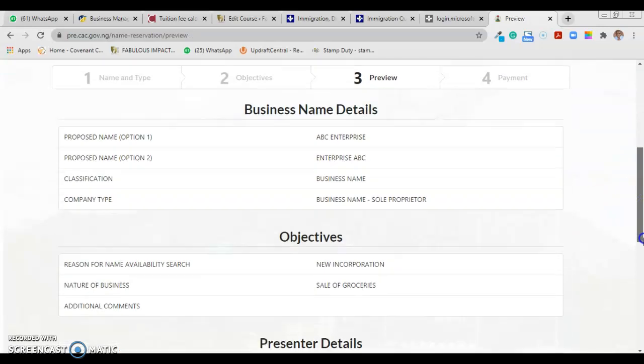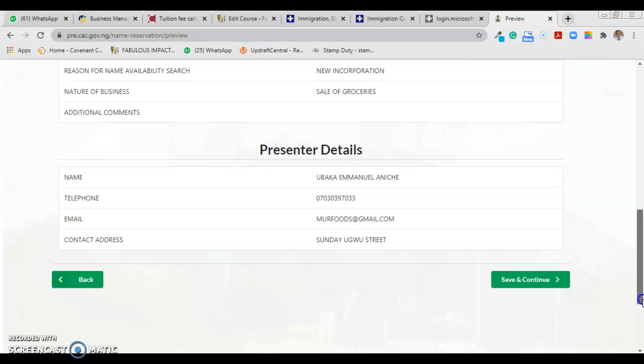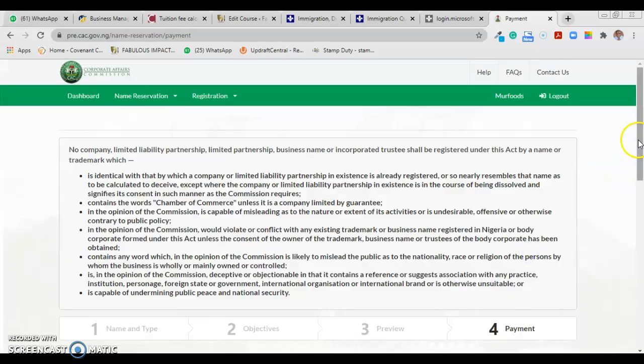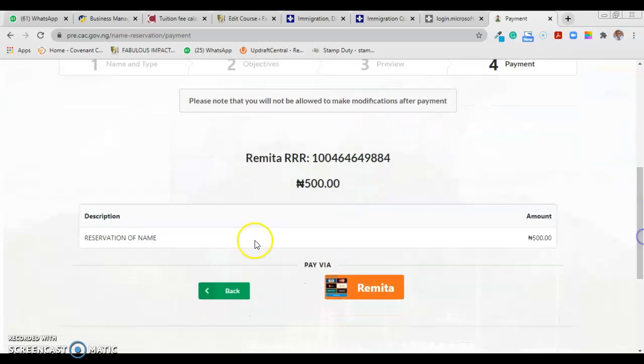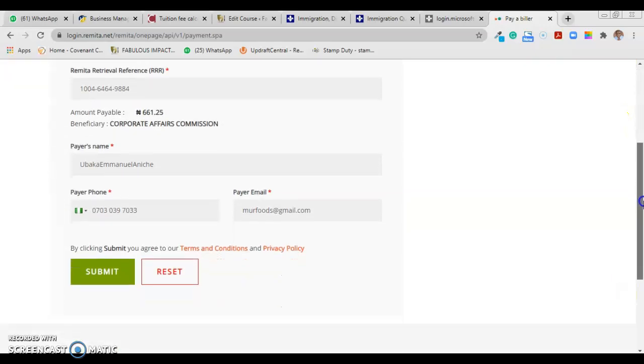Next is to preview. When you preview and see that the information you provided is correct, then you can proceed to payment, which is the last option. So let's save and continue. That will bring us to payment. The payment is 500 naira, not actually 500 naira, because you have to pay Remita charges, so it's about 600 and something naira. After that, you can just click on Remita to make payment. This will bring you to the Remita platform where you're going to be making payment. So this is how to reserve a name on the new platform.